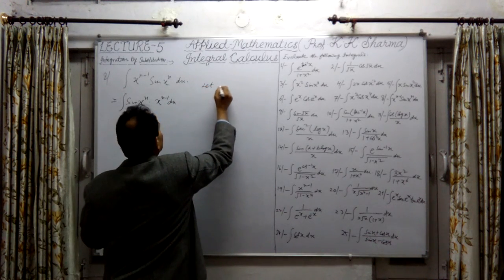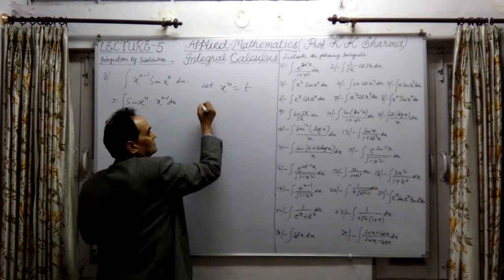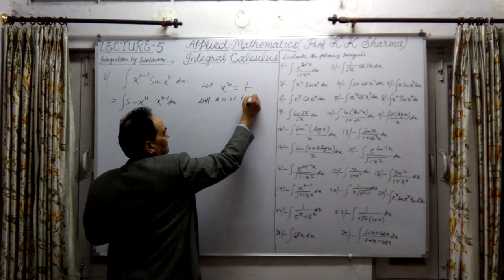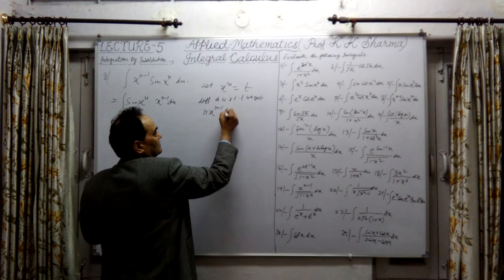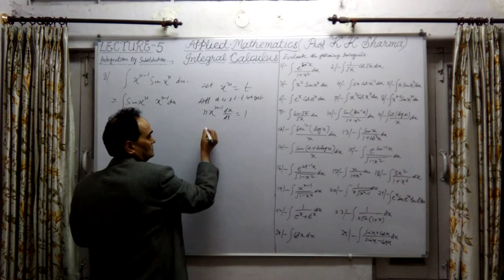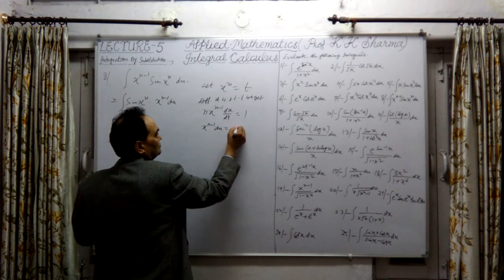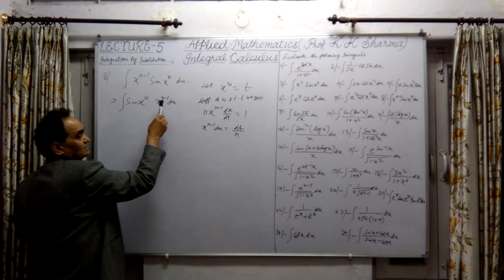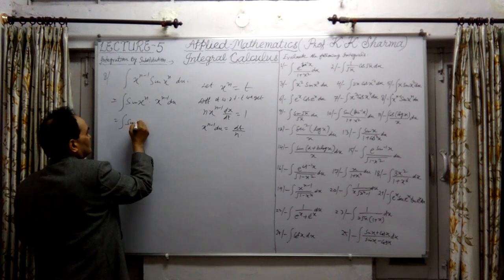Let x^n equal to t. We assume like this. Now differentiating it, we get n into x raised to power n minus 1 dx upon dt equals 1. Differentiation of t with respect to t is 1. Take dt to that side, so x raised to power n minus 1 into dx equals dt upon n. Take n to that side, because we have here x^(n-1) dx equal to dt by n. Now therefore this is sin x raised to power n.